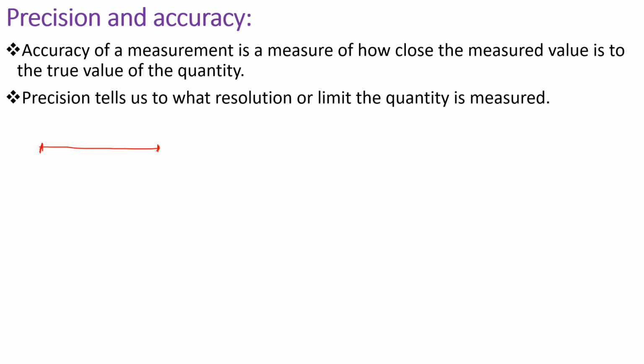The exact value, or the true value, of the length of that particular material, let us assume, is 6.318 centimeter.